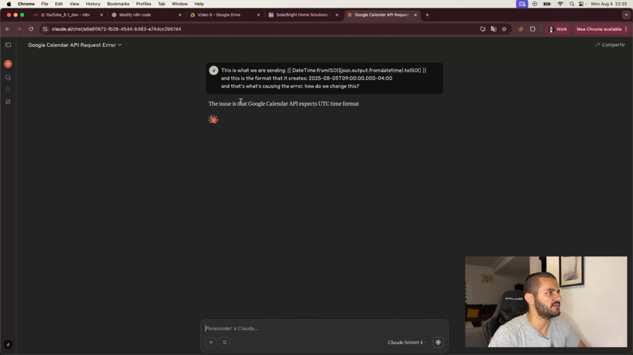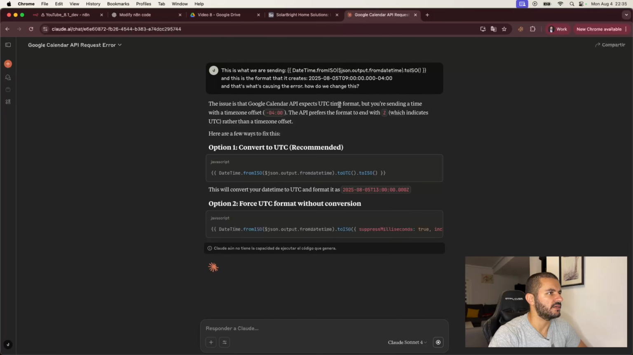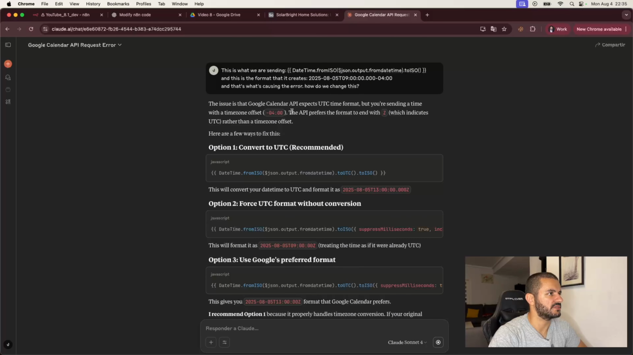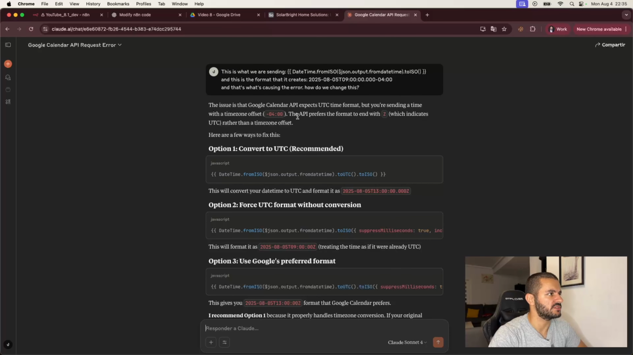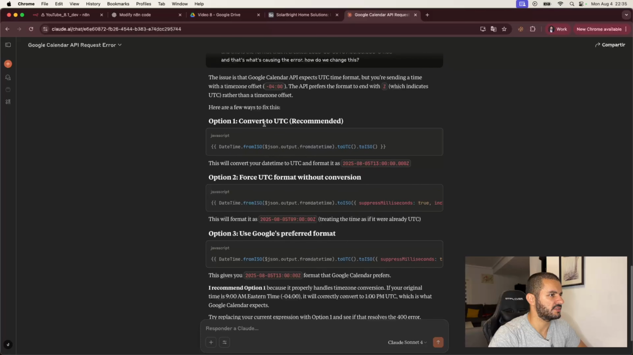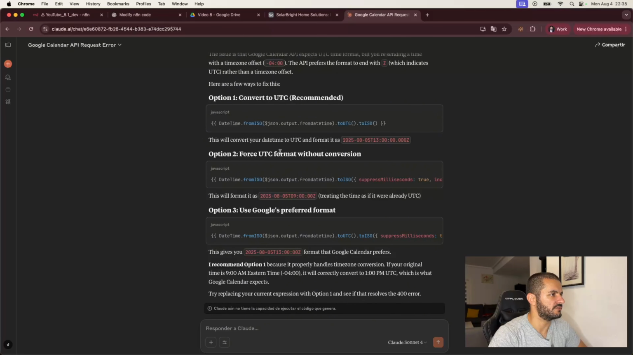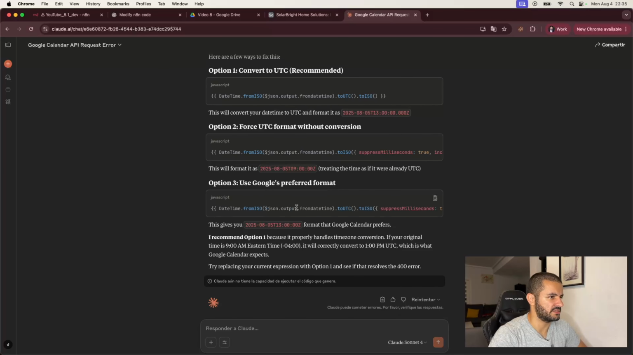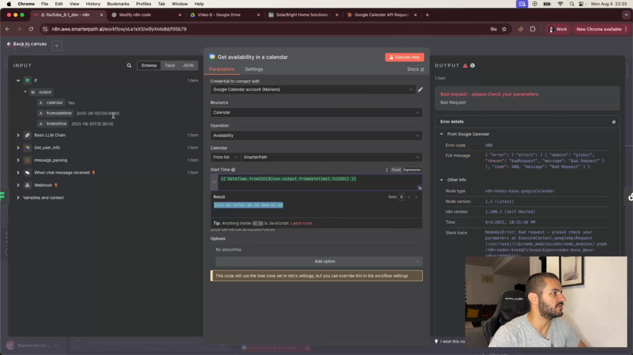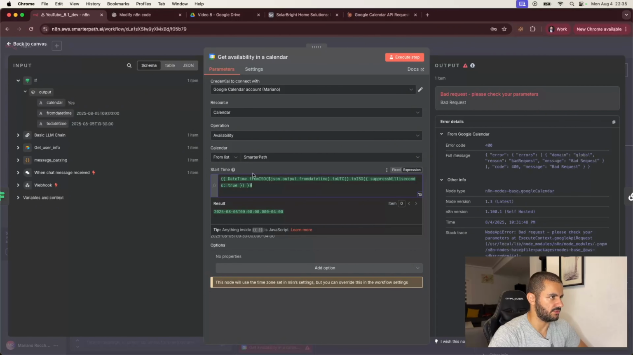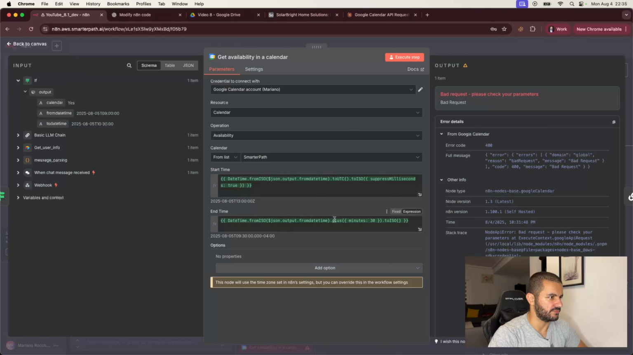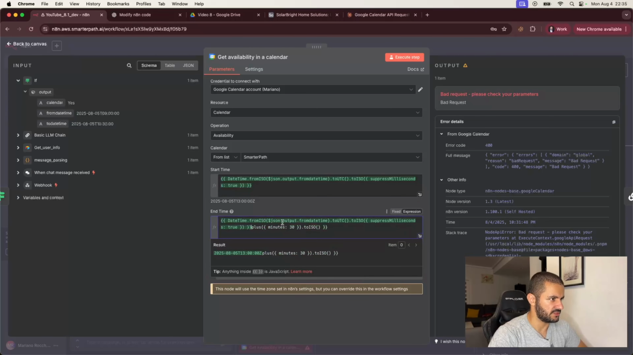So let's see what it gives us. Let's see if it's better and faster. UTC time format, you're sending a time with a time offset. The format with Z indicates UTC rather than a time zone offset. Convert to UTC, force UTC format without conversion. Use Google's preferred format. Let's see what it does with this. If not, we will just check with the first one that it gives. And let's just add this to this right here.